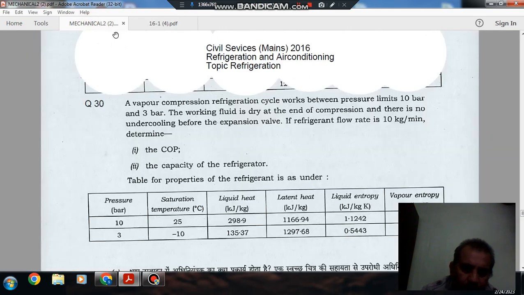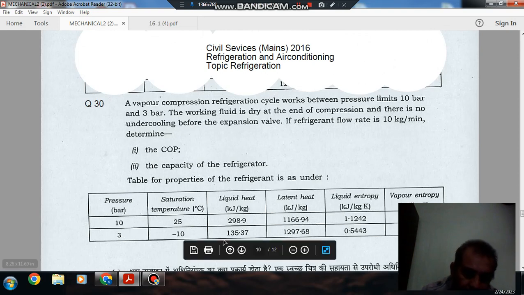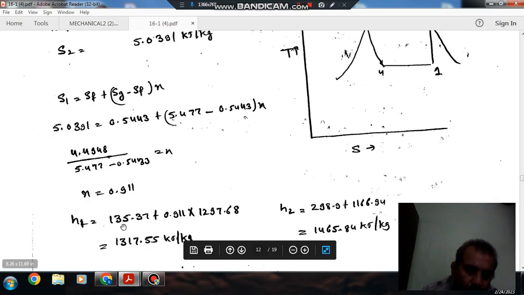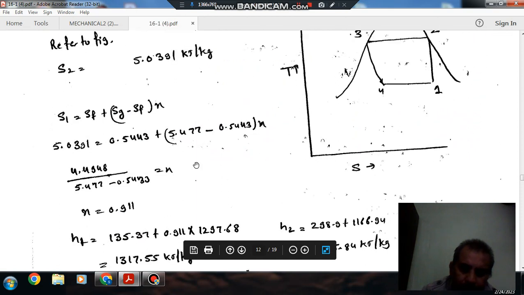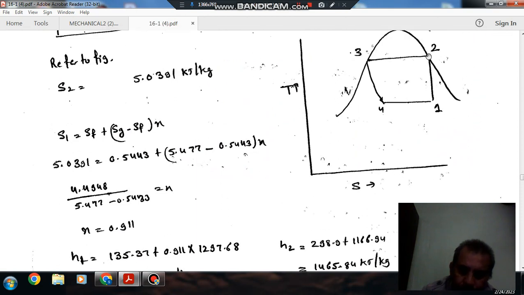again corresponding to the 3 bar. HF is 135.37, and this is given as latent heat, so we'll directly use it. We will not subtract it from the liquid heat. This is latent heat, or HFG. So that is HF plus X HFG, 135.37 plus 0.911 into 1297.68, will be the enthalpy at 1.